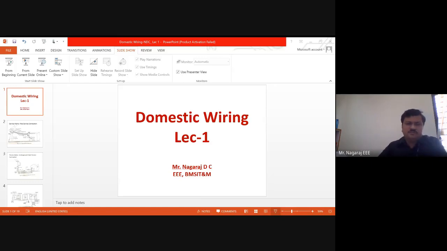The first is durability. Whatever the type of wiring I may be choosing, it should be durable. That is the first necessity, because every year I cannot change the wiring system. It will become very expensive if the durability is low. The durability will include the quality of materials I use, the type of connections I give, the type of scheme I choose, and the way I install the wiring. All these come under durability, and the type of wiring I choose should be durable irrespective of the external conditions, weather conditions or fumes or whatever.